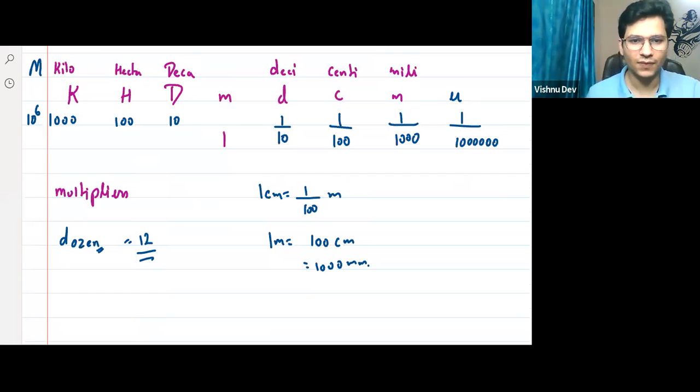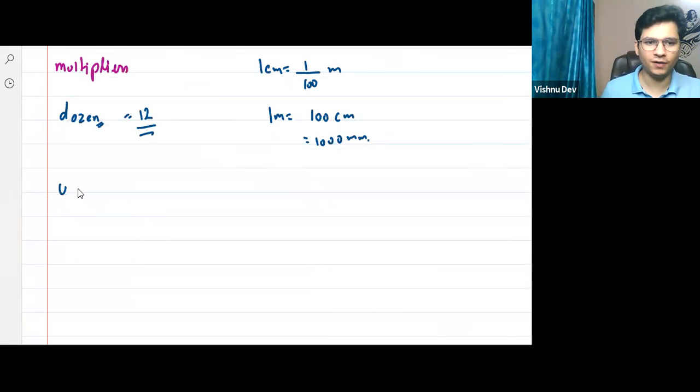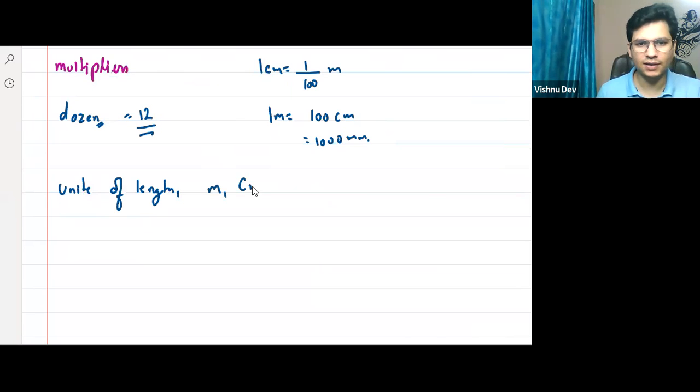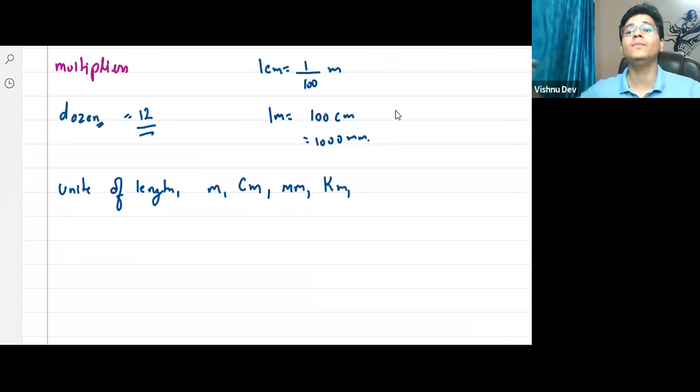Yes, right? Unit is meter, right? Unit is meter. ठीक है? This is centimeter. Centi is the multiplier. Meter is unit. है ना? So unit of length would be what? Meter, centimeter, right? Meter लग गया यहाँ पे. Then millimeter, kilometer, है ना? This all will become units of length. ठीक है? Got it, everyone? Kartikeya, got it? Yes or no?